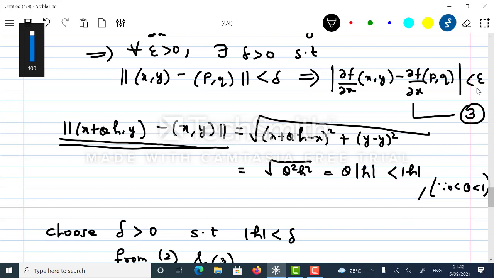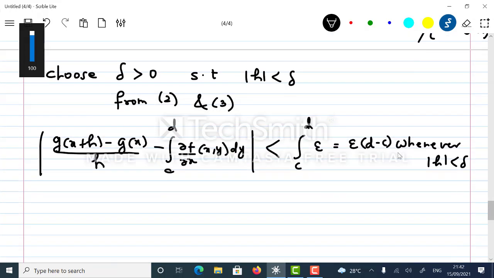So here, epsilon upon d minus c. That will not be a problem. So this will be epsilon.